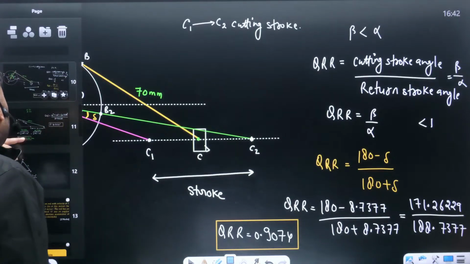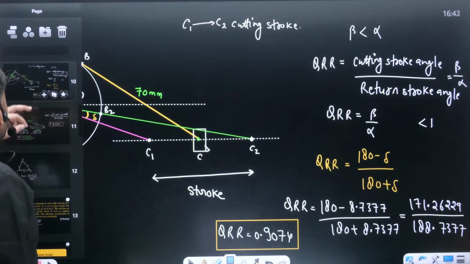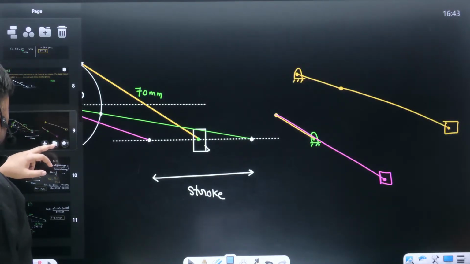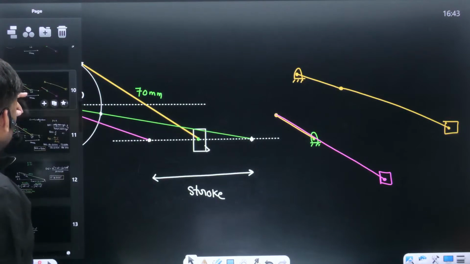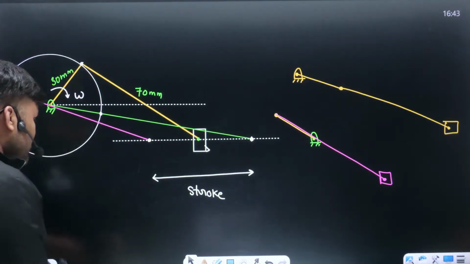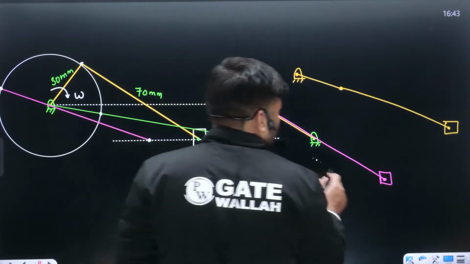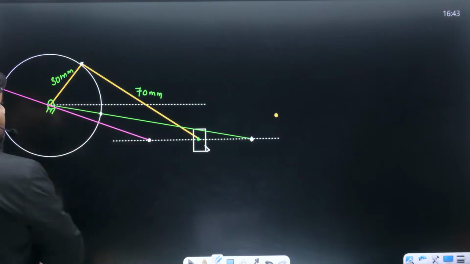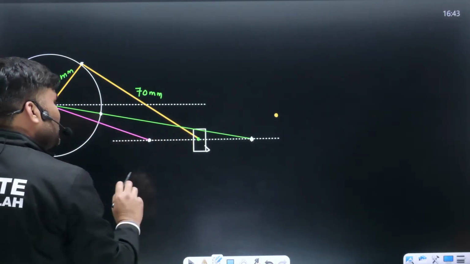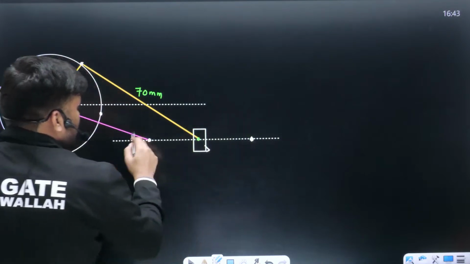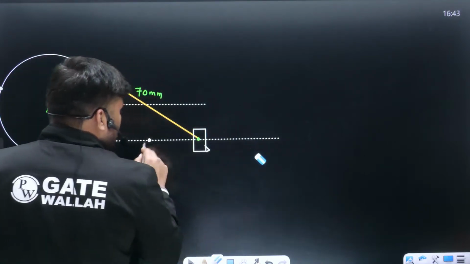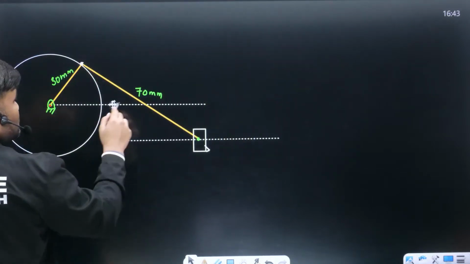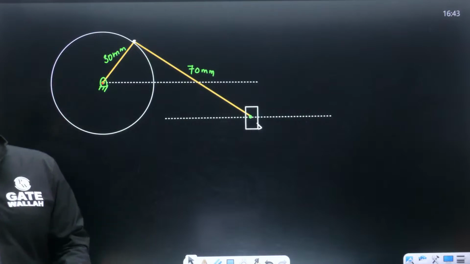Okay. Now, some students are saying, sir, what if the motor is not given? Everything is given, the motor is not given. But again, if the motor is not given, same question. If the motor's direction they have not given,